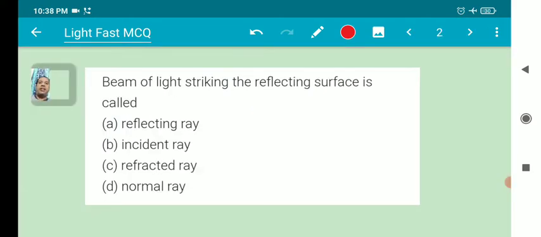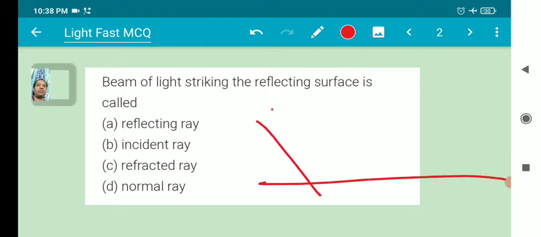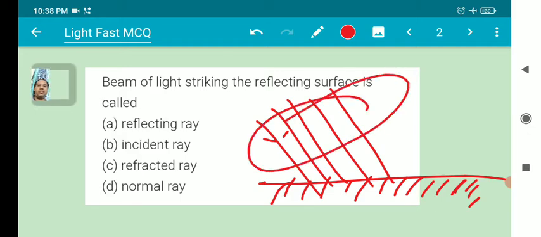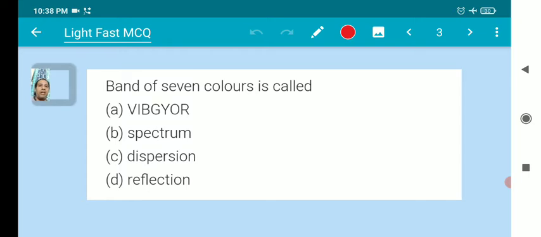Now we see the second question: a beam of light striking the reflecting surface is called what? A beam of light means a number of light rays. These are the beams of light, and this is a mirror. All these rays are called incident rays. Next: a band of seven colors is called a spectrum.